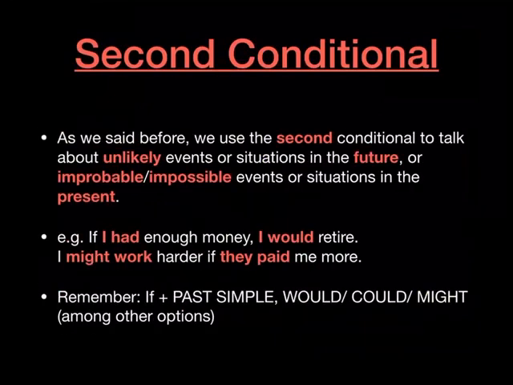Now let's focus on the second conditional. So we use the second conditional to talk about unlikely events or situations in the future, or improbable, impossible events or situations in the present. So if I had enough money, I would retire. Do I have enough money? No, I don't. So I don't have enough money. Present, no? But if I had enough money, I would retire, no?